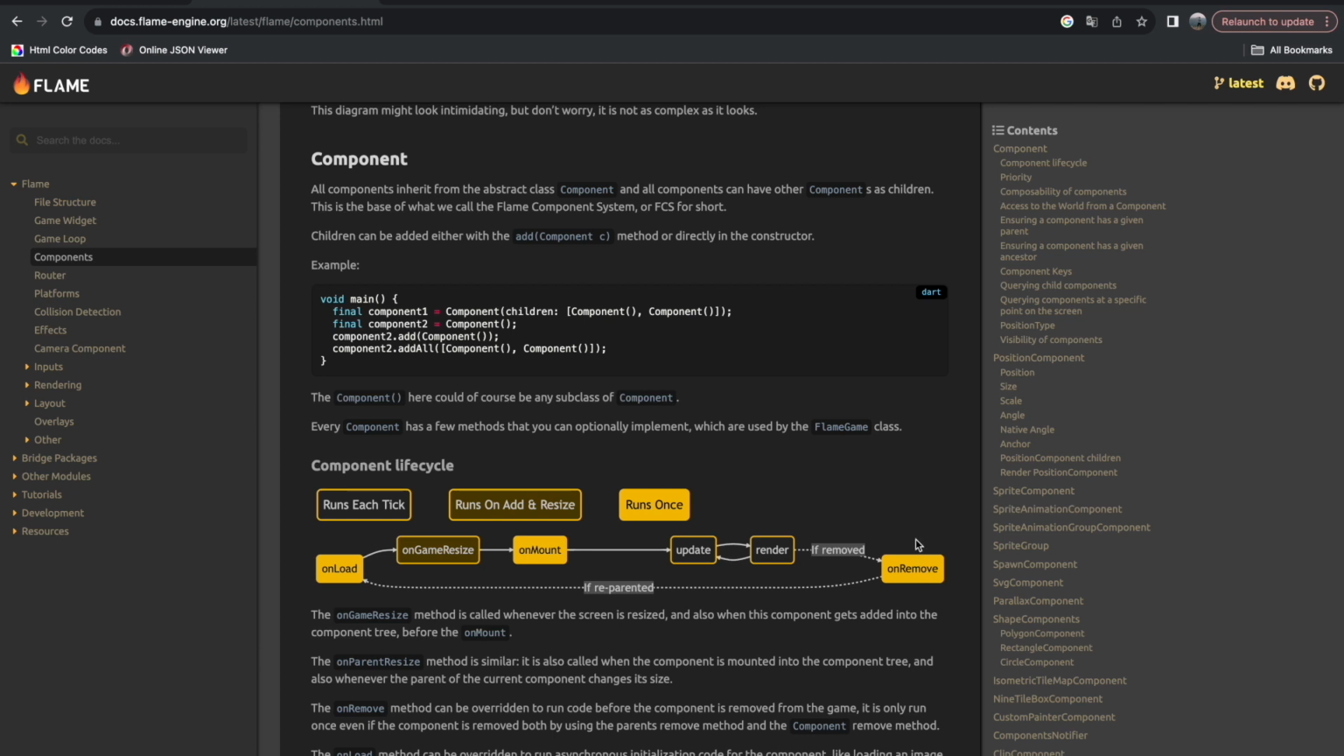And obviously, if you remove your component from the component tree, onRemove is executed. So yeah, it's pretty straightforward. I mean, the whole architecture is very, very straightforward. So let's jump directly into the coding.